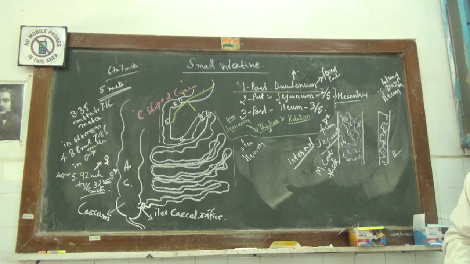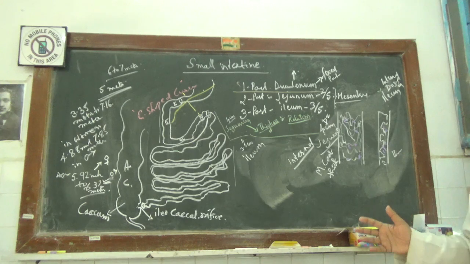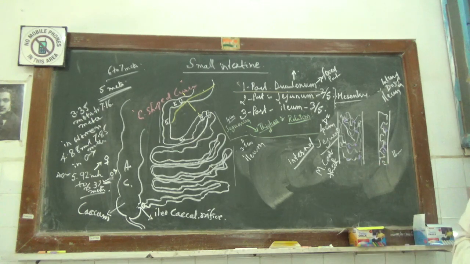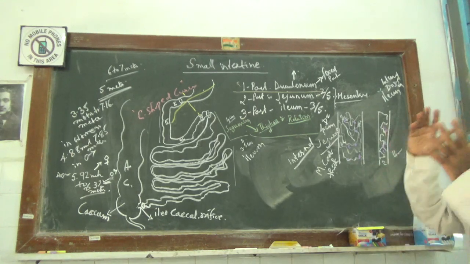In male, you will have an average of 6.37 meters. In the female, an average of 5.92 meters, approximately. Then the range, if you want: in women 3.35 to 7.16 meters, and in men 4.88 to 7.85 meters.